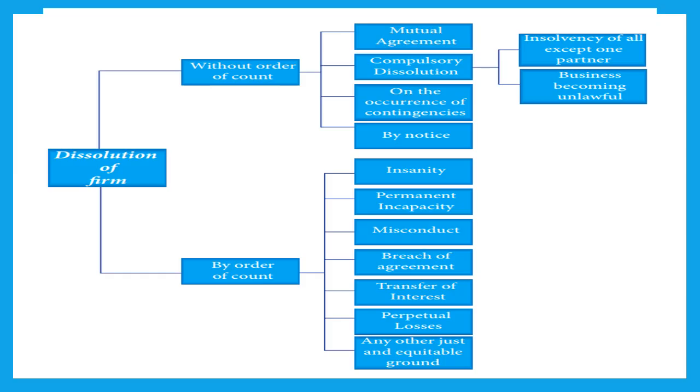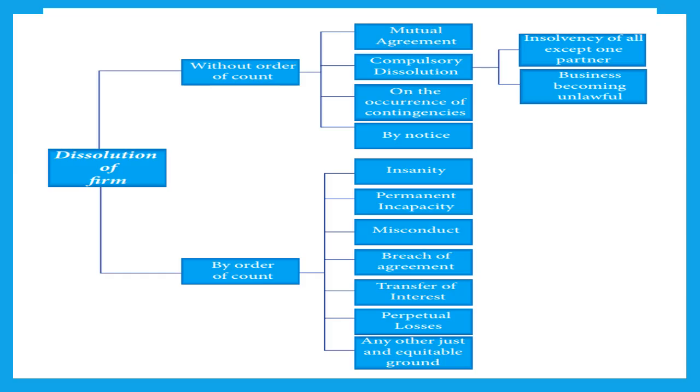Whenever the partners decide among themselves mutually that they want to shut down the business, either due to continuous disagreement or differences of opinion or breach of trust or any other such issues, when the partners mutually come to a conclusion that they want to shut down the business, they can do so, and if the partnership deed allows them to do so, they can voluntarily wind up the business of the firm. They can shut down the business of the firm.